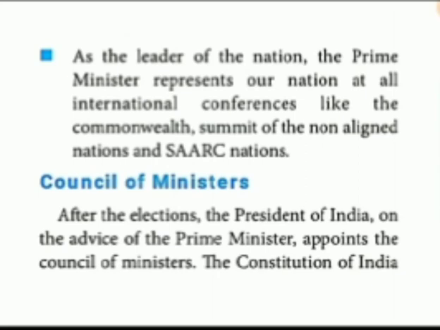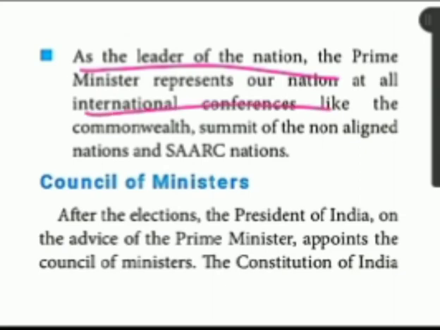The next one, the prime minister is the leader of the nation, and moreover he is the chief spokesperson of the country. What is given in your book, page number 252: as the leader of the nation, the prime minister represents our nation during international conferences, like the Commonwealth meeting, the summit of non-aligned nations, and SAARC nations.